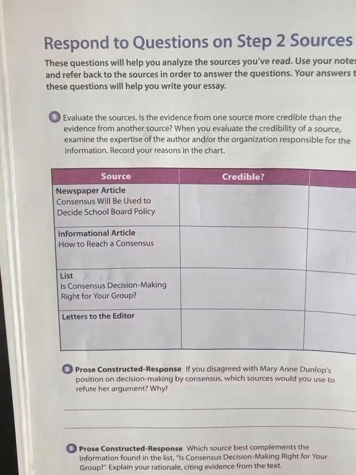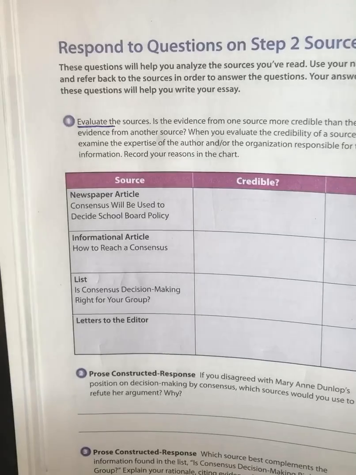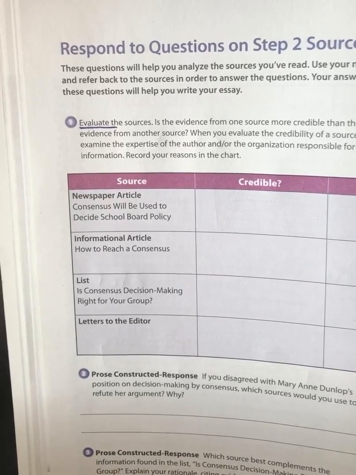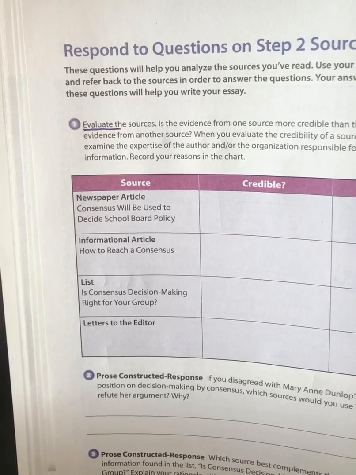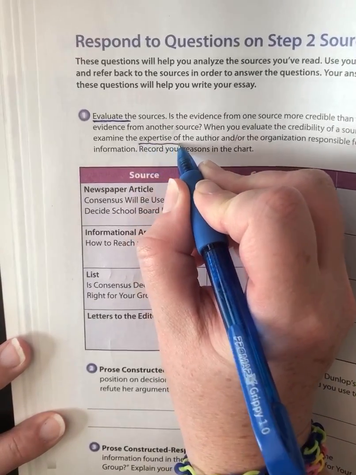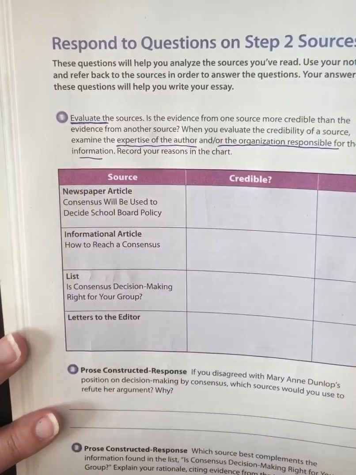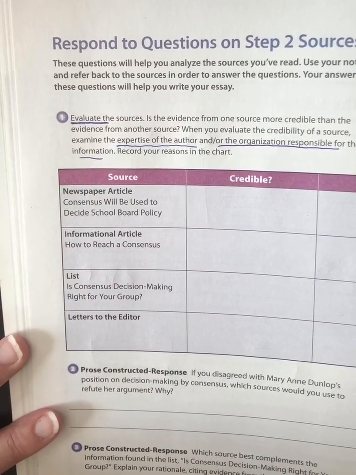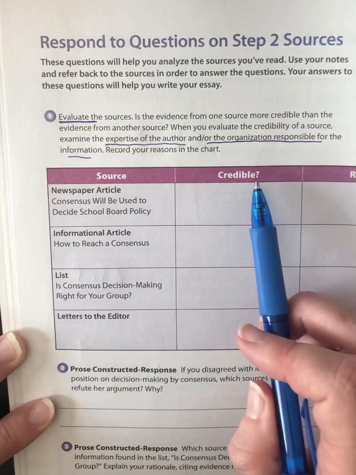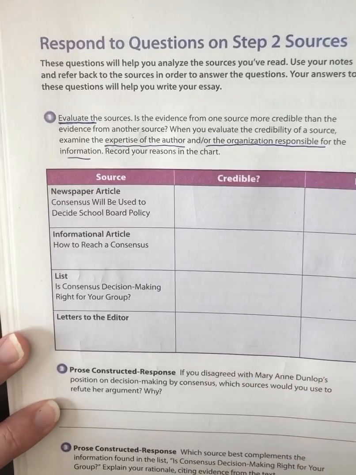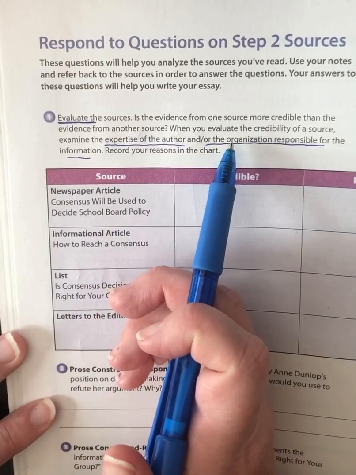Number 1, evaluate the sources. So that word evaluate means you're going to judge them. Is the evidence from one source more credible than the evidence from another source? When you evaluate the credibility of a source, examine the expertise of the author and/or the organization responsible for the information. Record your reasons in the chart. All right, so the first one is the newspaper article, and we need to decide if this is credible or not. And it says we should decide that based on the expertise of the author, the organization responsible for the information.